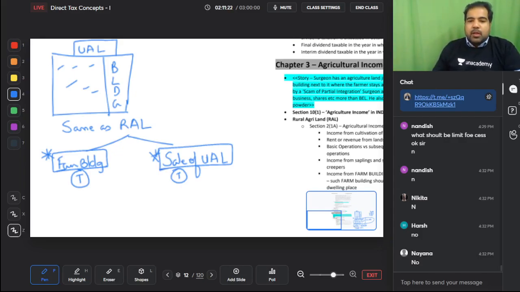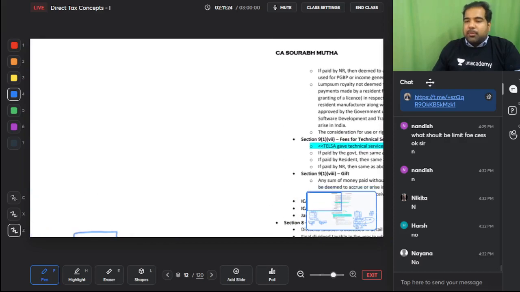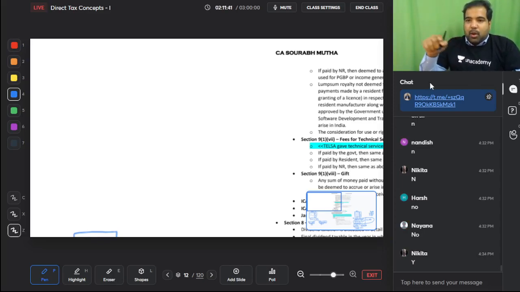Alright. Now how does a land become urban or rural? First we will discuss what is urban. Everything beyond that is rural. Guys, if you know the boundary of India, everything outside India, is it abroad? Please tell me. Yes. Same way we'll understand the boundary of urban. Everything outside urban is rural.